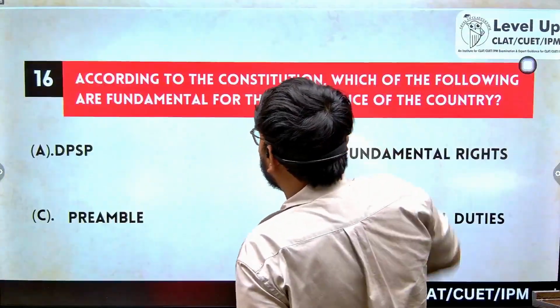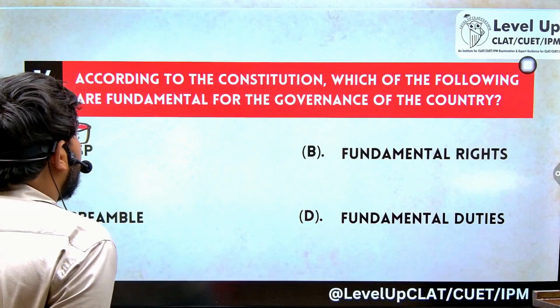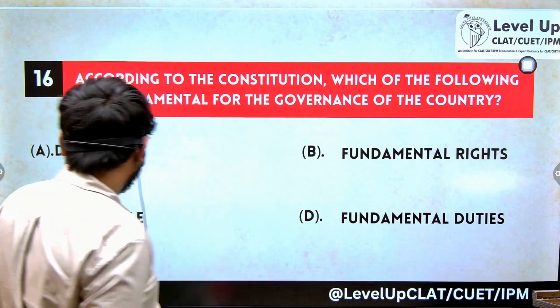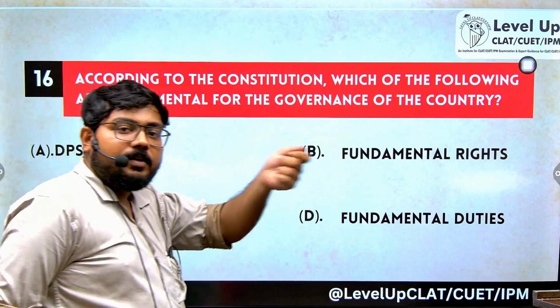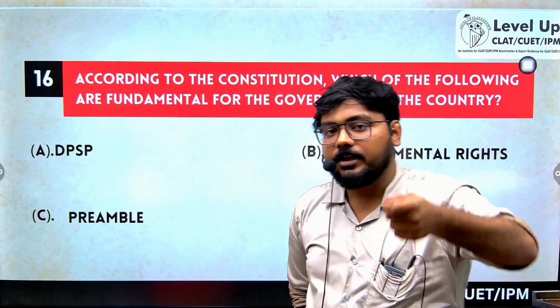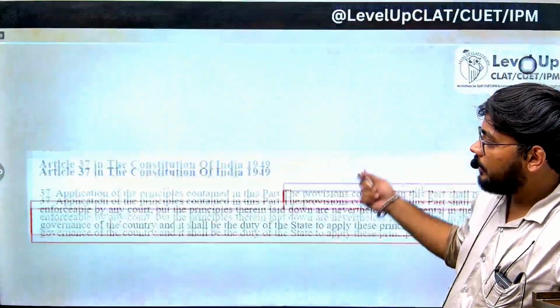Yeah, so there is one more question. According to the constitution, which of the following are fundamental for the governance of the country? Many a times I have told you DPSPs. Article 37 of the Indian Constitution says DPSPs are fundamental for the governance of the country.